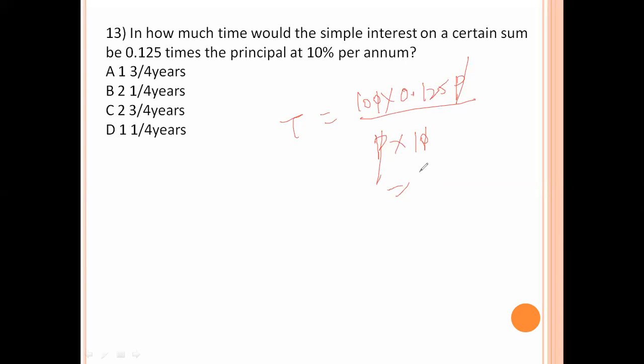This value is 10 into 0.125, which is 1.25. 1.25 can be written as 125 by 100. Dividing by 25, 25 fives are 125 and 25 fours are 100. So we get 5 by 4, which is 1 and carry 1, so 1 by 4, that is 1 1/4. Yes, option D is the right answer.